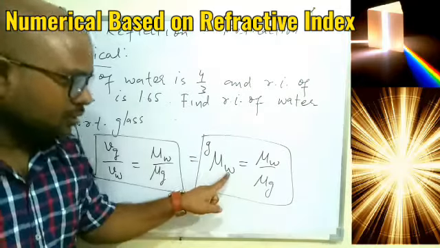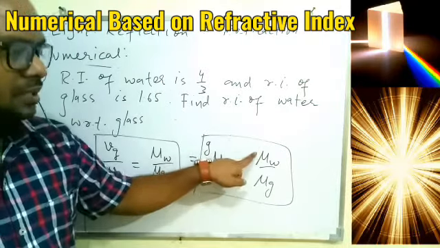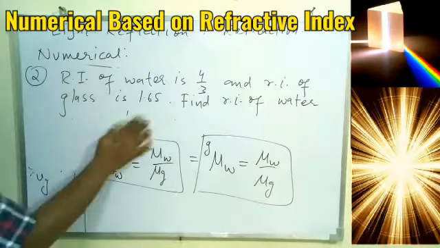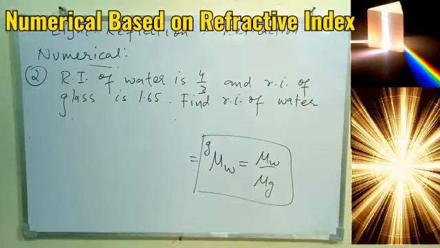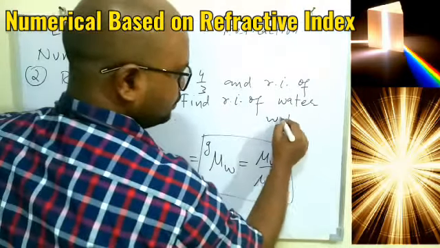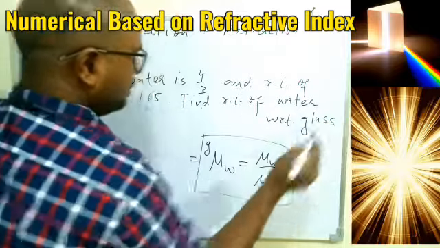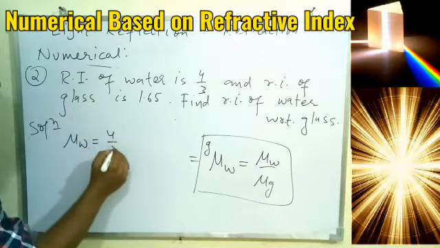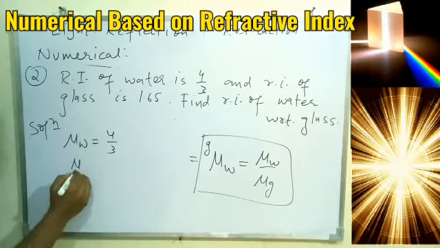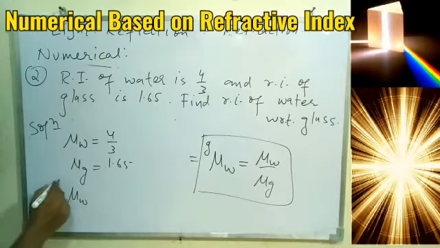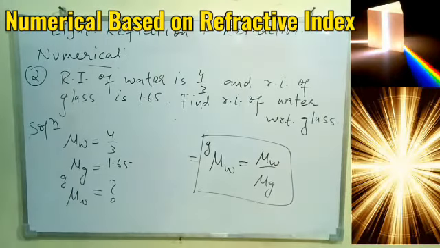So this is refractive index of water with respect to glass, which is equal to the ratio of the refractive index of water and refractive index of glass. This is the formula that we need for this particular numerical. So we have the given things. This was with respect to glass that we have to find out. What is given? Refractive index of water, that is absolute. This is given as 4/3. And refractive index of glass, this is nothing but absolute refractive index, how much? 1.65. And what we have to find? Refractive index of water with respect to glass. And according to the formula, this is our relation.